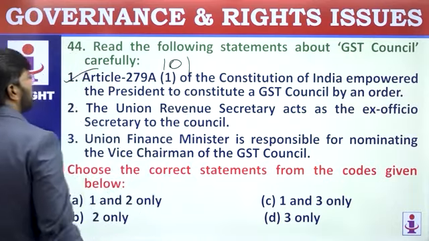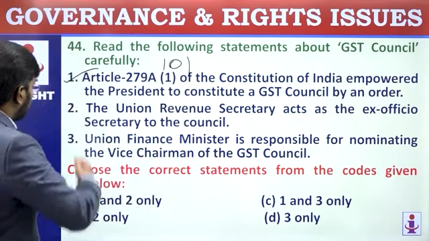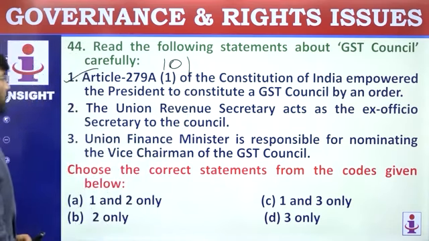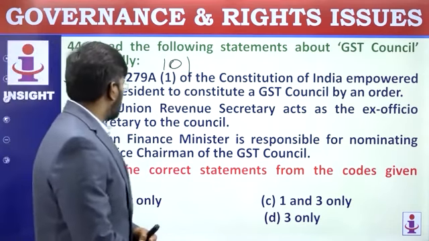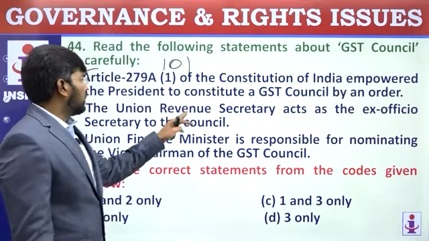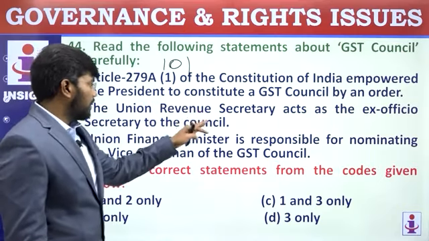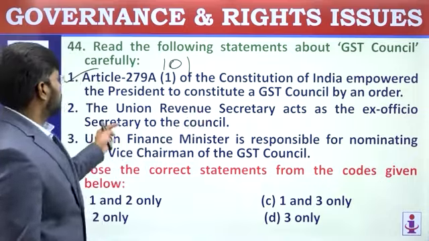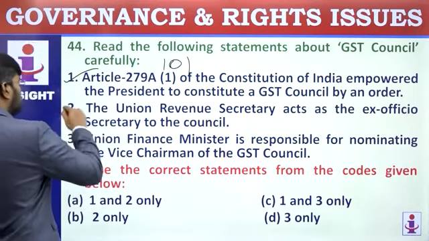101 Constitutional Amendment. Remember that also. Then go for the second statement. The Union Revenue Secretary acts as an ex officio secretary to the Council. Yeah, this is de facto. Union Revenue Secretary will be the ex officio secretary to the Council. So, this is also a correct statement.